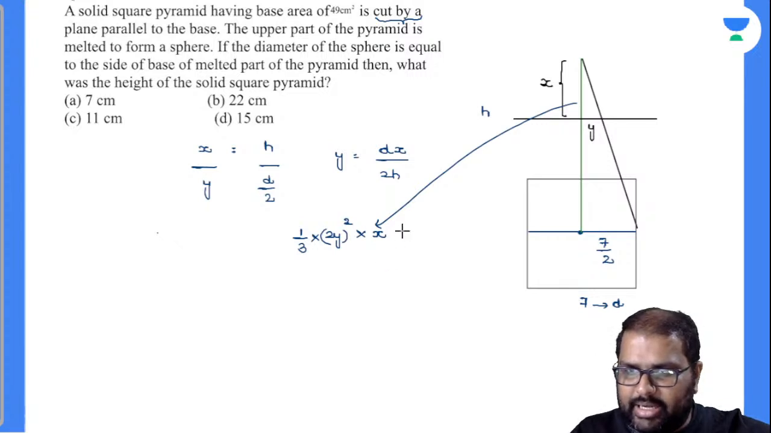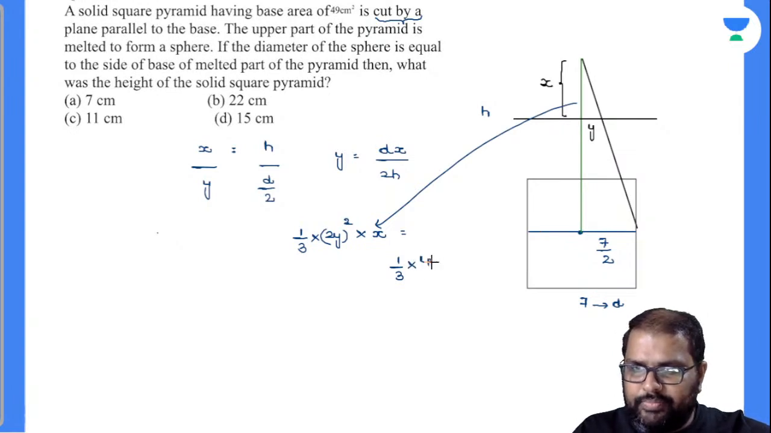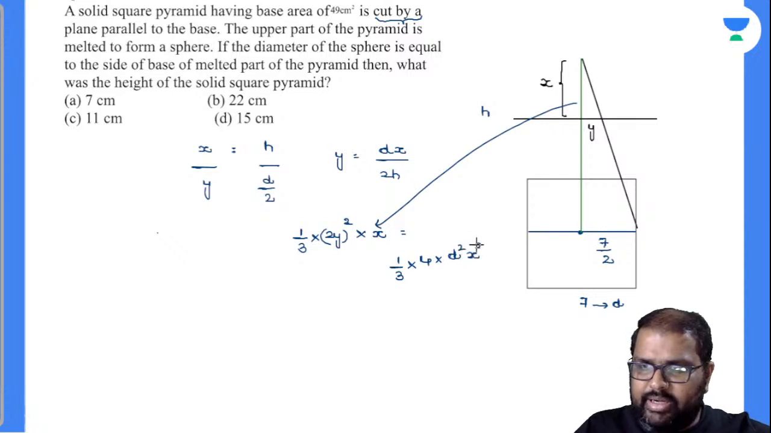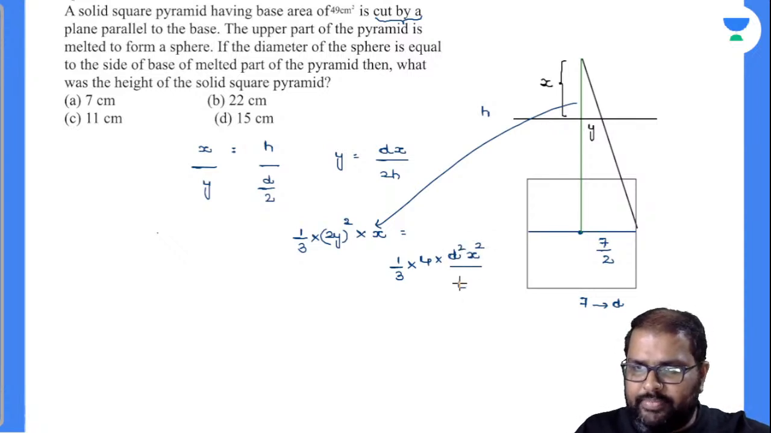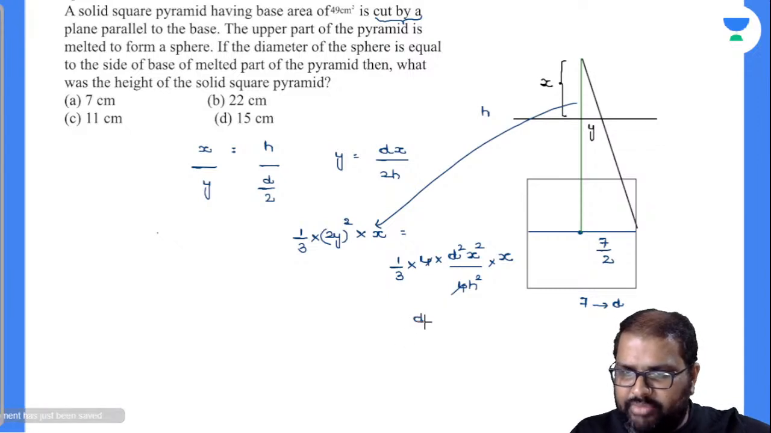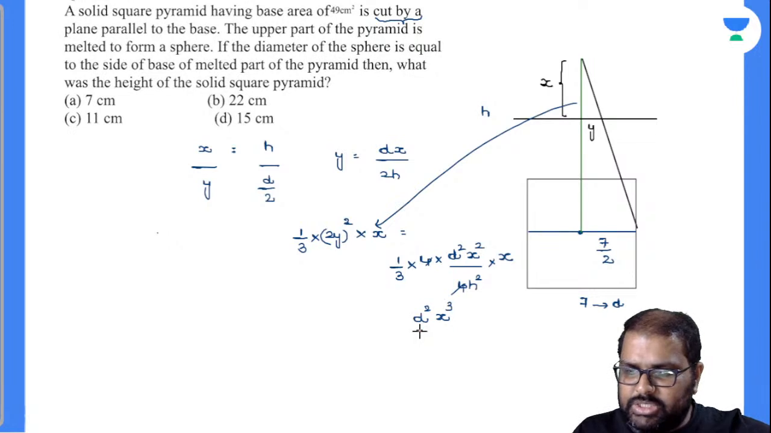So I can write this as 1 by 3 into 4 d square x square divided by 4h square into x. Am I right or wrong? 4 and 4 get cancelled. So finally, what will be the volume of this solid pyramid? d square x cube by 3h square.